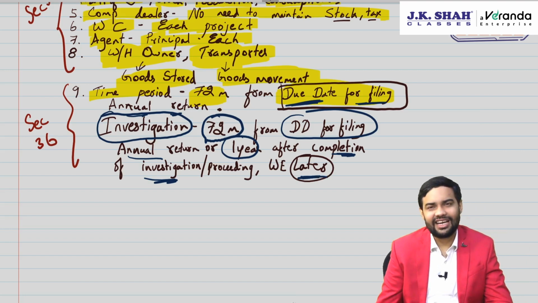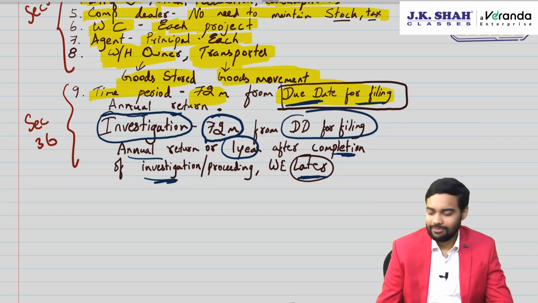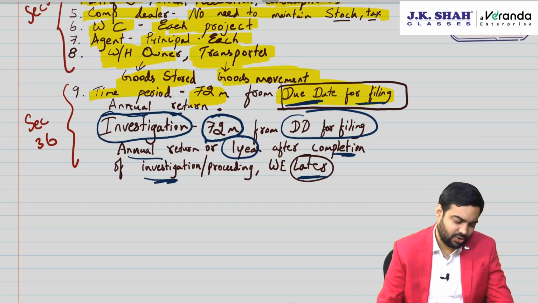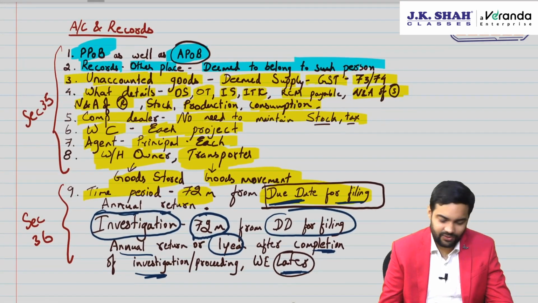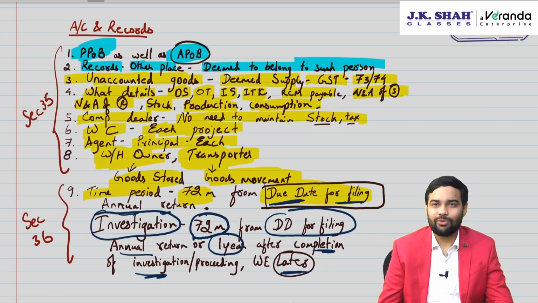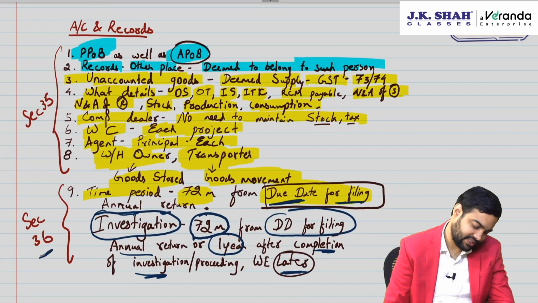And can you maintain electronic records? Yes, it should be properly backed up plus digitally signed. Only then electronic records are allowed to be maintained. Clear with this? So very small chapter, but go through it once to see the points which can be asked in the form of theory or case study based.